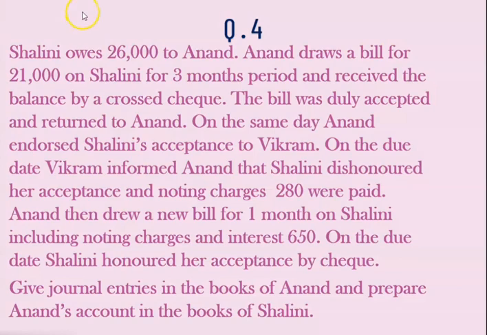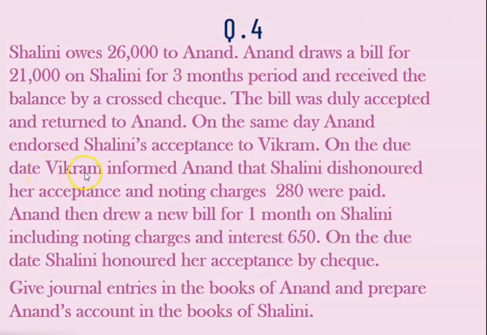Now just see here the sum. Shalini owes 26,000 rupees to Anand. Anand draws a bill for 21,000 on Shalini for 3 months period and received the balance by cross check. The bill was duly accepted and returned to Anand. On the same day, Anand endorsed Shalini's acceptance to Vikram.